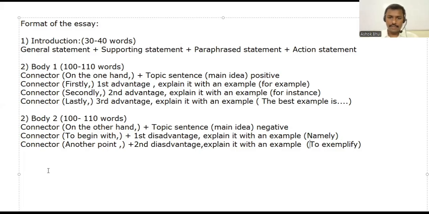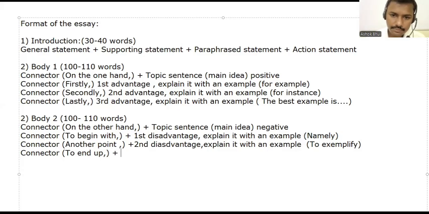Now we can have the next connector, the third point. You see how it is going in a sequence. Now for this connector we can have at last, to end up, or at the end, to end up with.